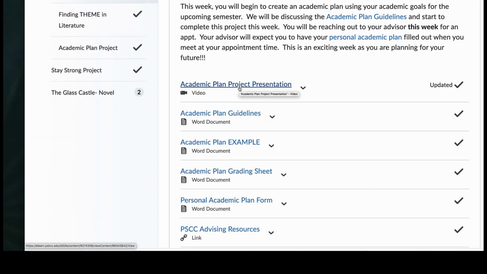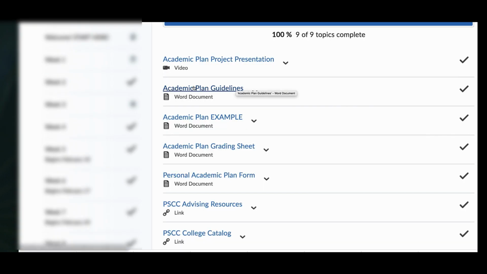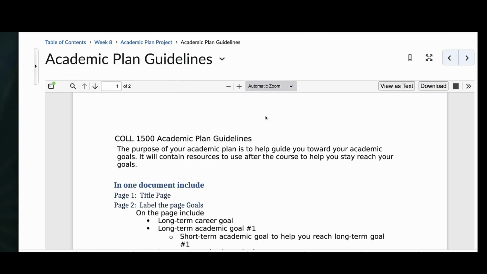So this presentation is a video, and it explains and takes you through this academic plan that is required. It's a big project for our class. So watch that video. The academic plan guidelines are here on this Word document, so please read through that. It talks about everything that needs to be completed on your document. You're just going to complete everything in one Word document.